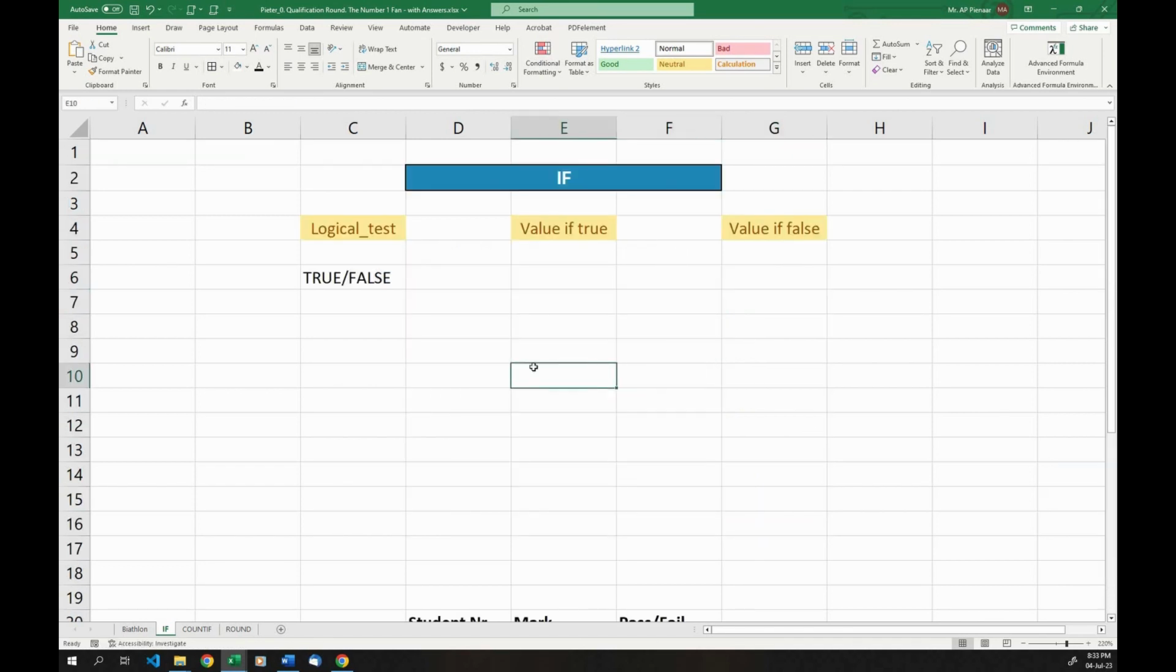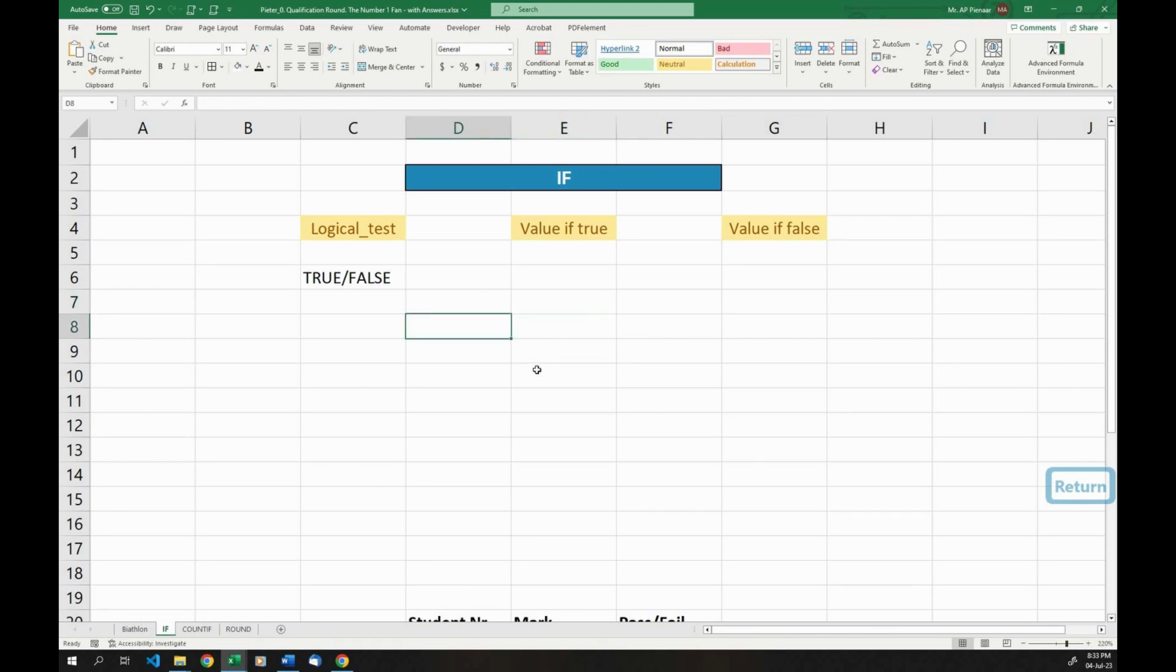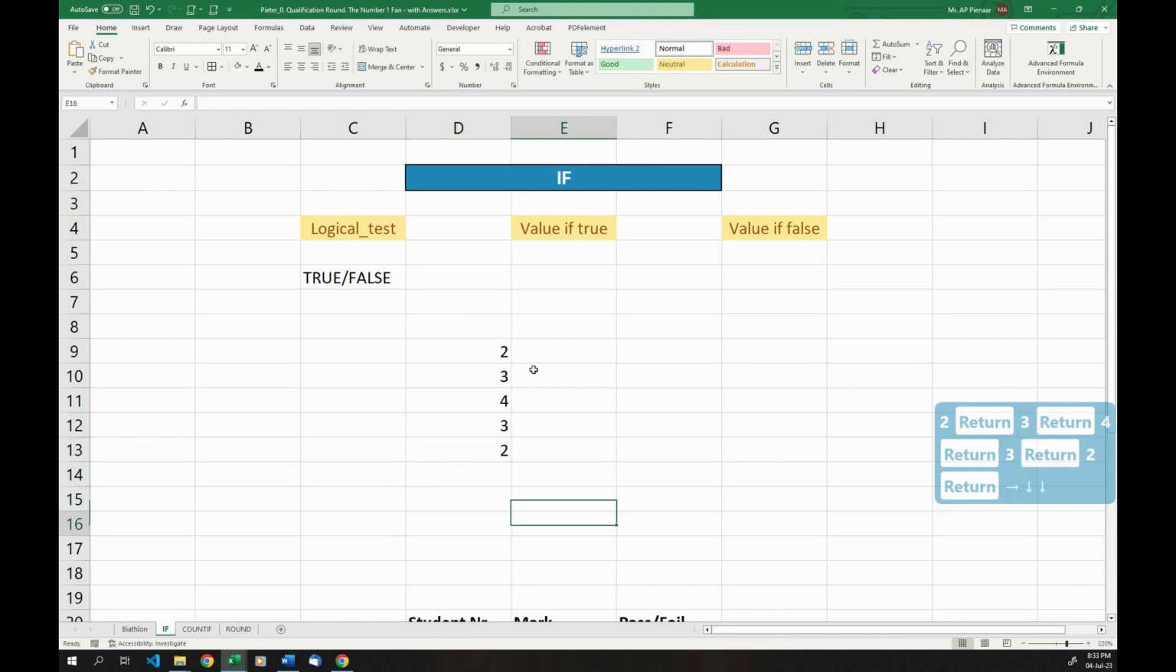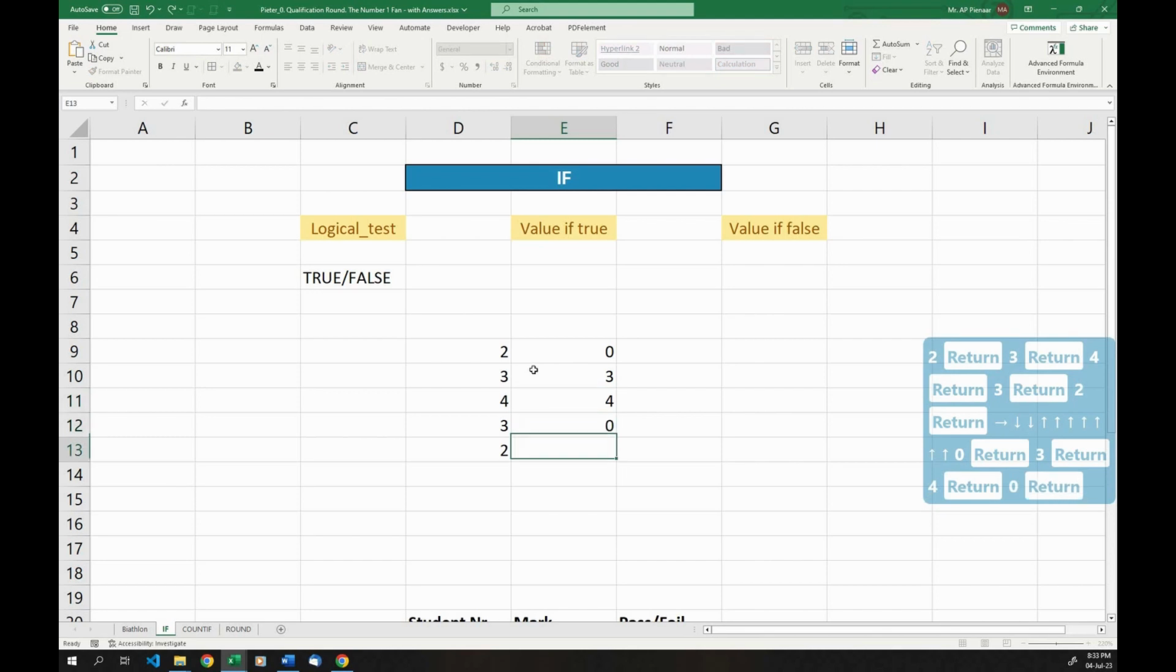An important thing to also see is that if a value is true or false, instead of outputting a word like we did here, we can output a number or, more importantly, a formula. So let's quickly take a look at that. Let's say we have a bunch of lists like 2, 3, 4, 2, 3, whatever. And here we have 0, 3, 4, 0, and 5.